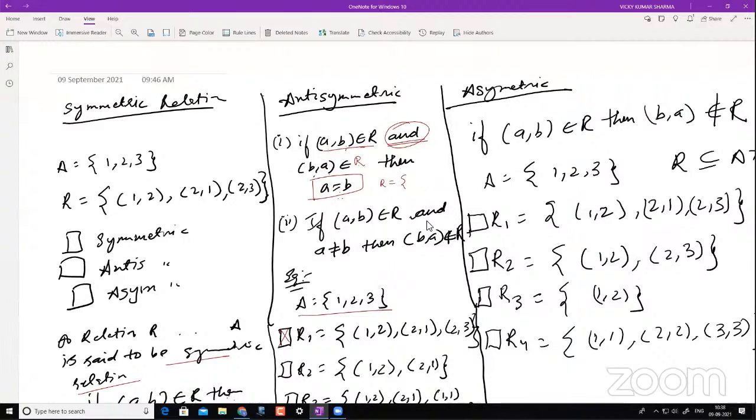Let's try and understand with another relation R, with elements 1 comma 2, 2 comma 1, 1 comma 1, and 2 comma 2.